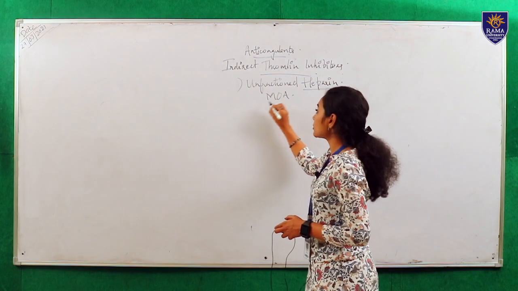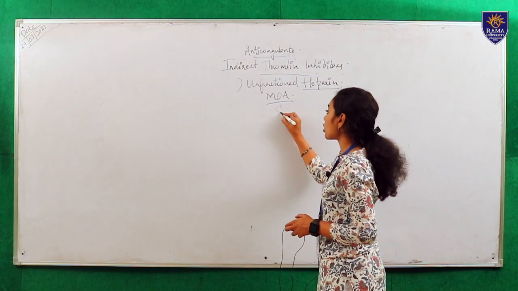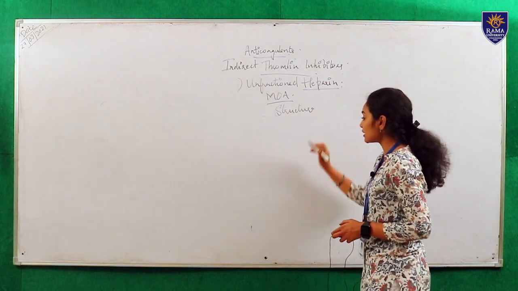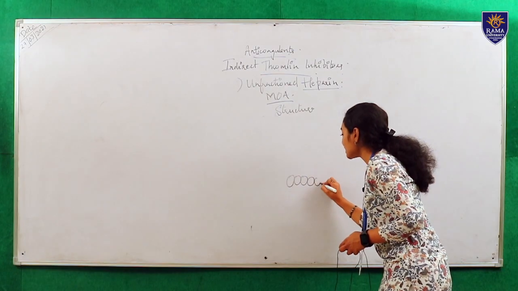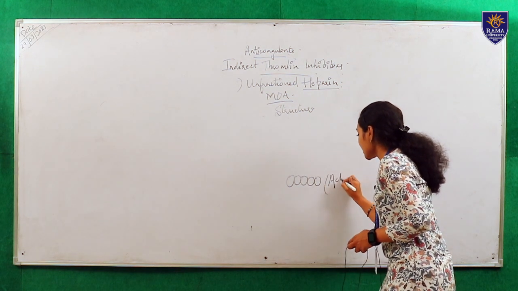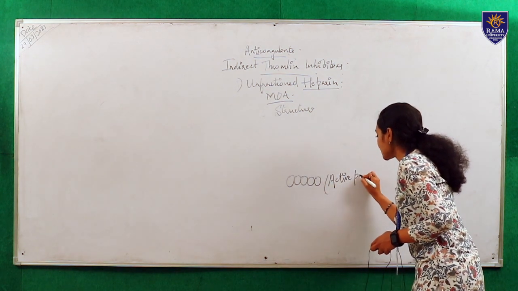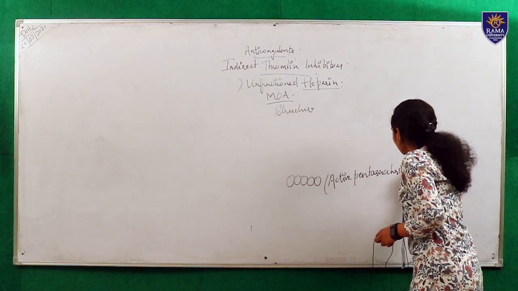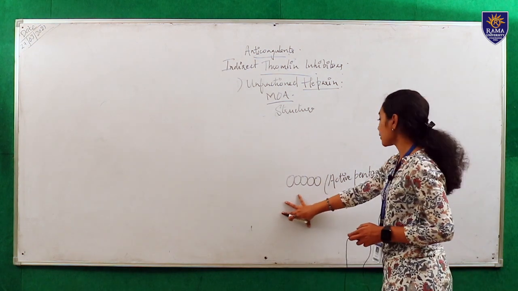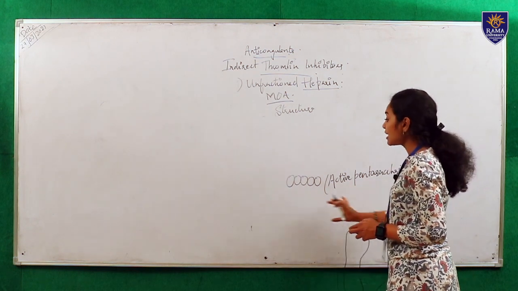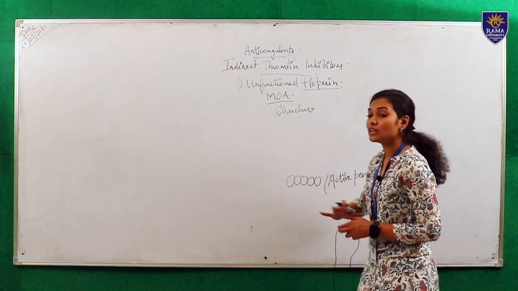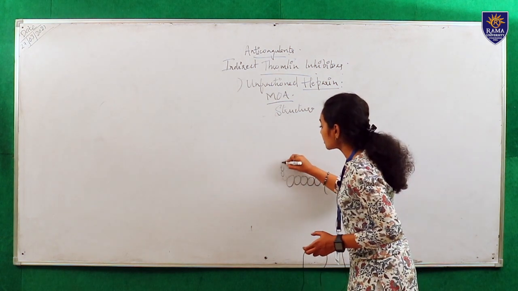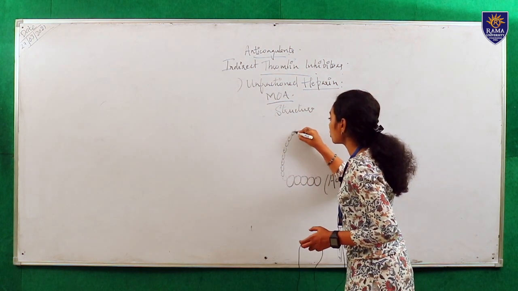Before coming to the mechanism of action, we should know about the structure of heparin. The structure of heparin includes an active pentasaccharide. Pentasaccharide means it contains 5 molecules of sugar. It is attached to a long chain of heteropolysaccharide.